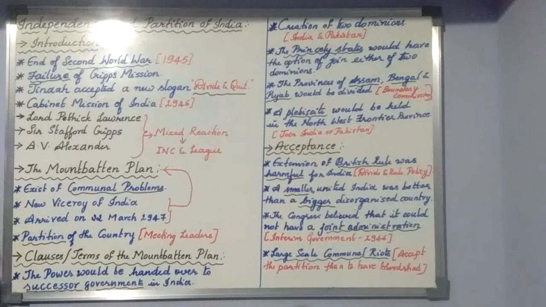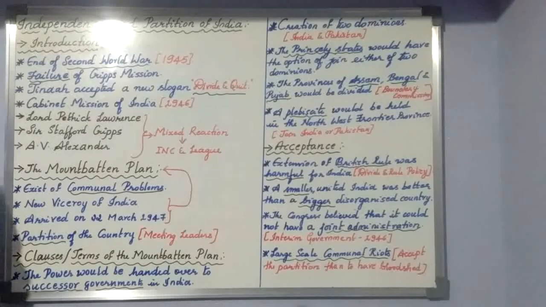So, as we were talking about the Indian national movement, many concepts and topics have already been discussed under this movement, which started from 1857 onwards. Now we are at the end of the Indian national movement concept.